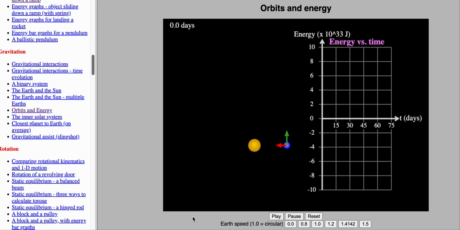Kids. All right, so you have been learning about universal potential energy of gravity, universal gravitational potential energy.